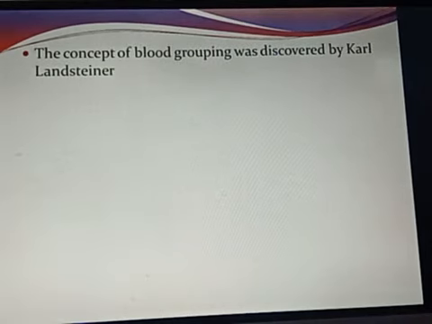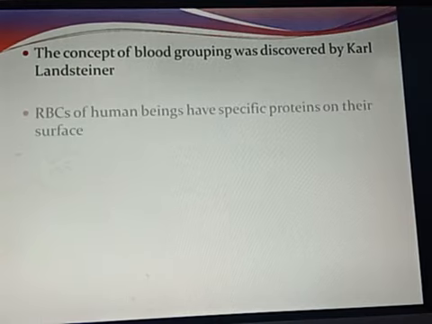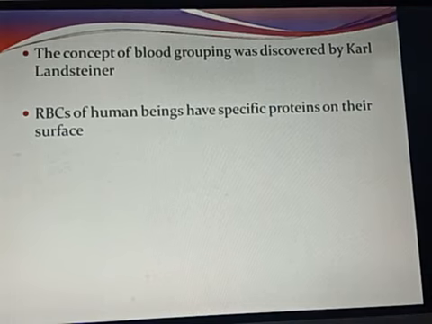The concept of blood grouping was first discovered by Karl Landsteiner. You need to keep the name of this scientist in your mind. This scientist only discovered the concept of blood grouping. RBCs of human beings have specific proteins on their surface. If you observe the structure of RBCs microscopically, you will find there are some specific proteins which give specific nature to the RBCs.